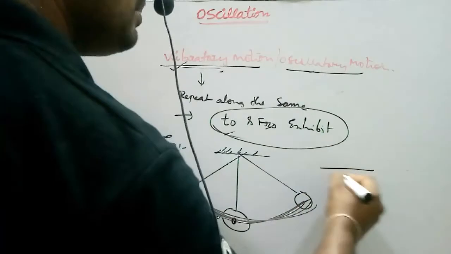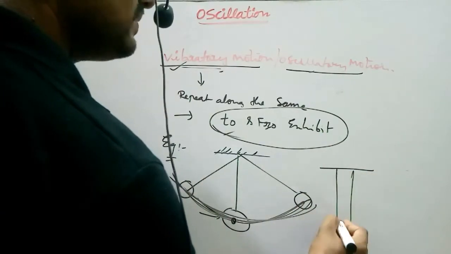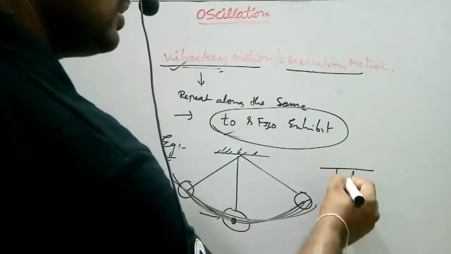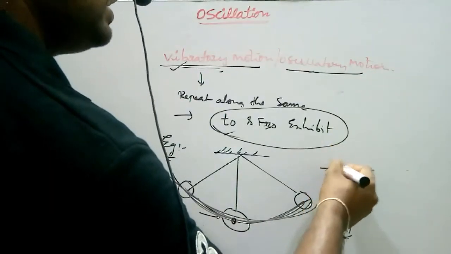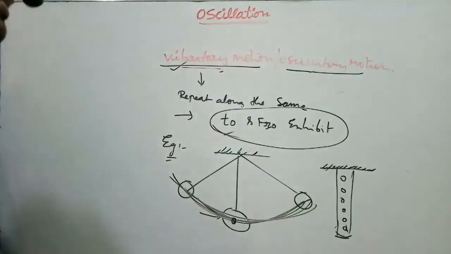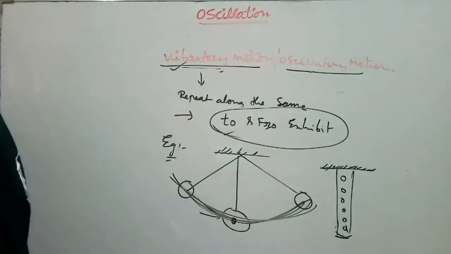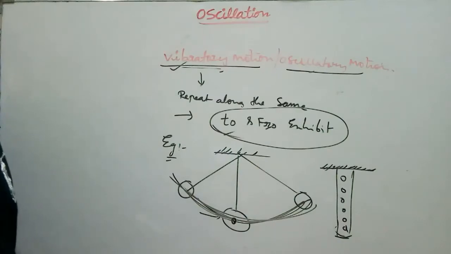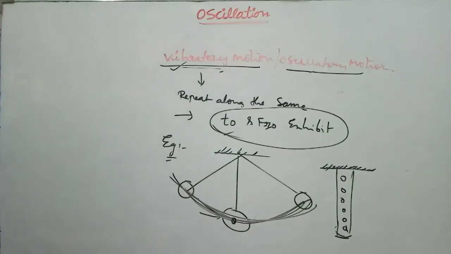Similarly, a compound pendulum also exhibits this motion. A compound pendulum is a rectangular rod supported by a rigid support. This is also an example of vibratory or oscillatory motion.